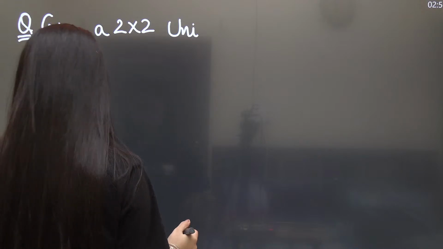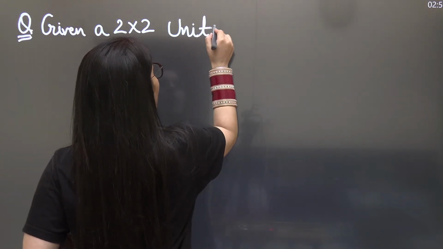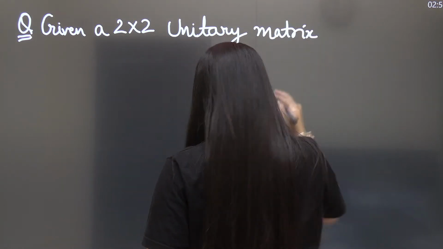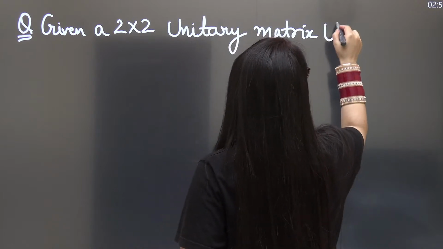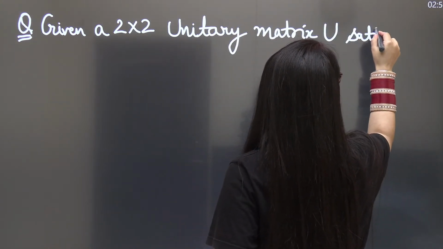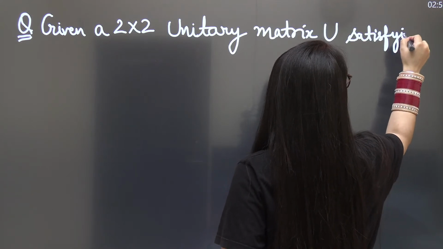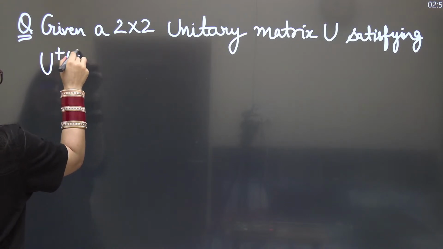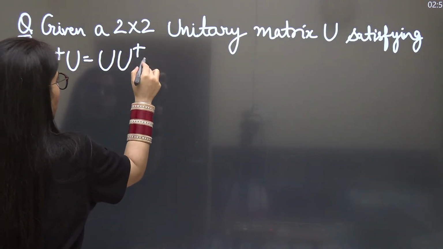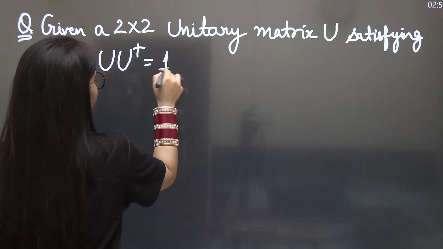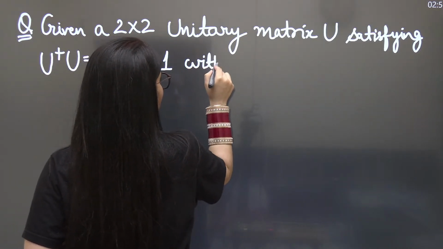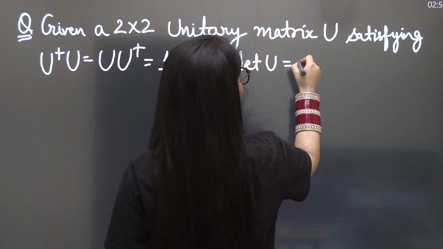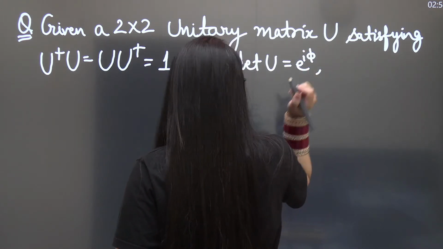Given a 2 by 2 unitary matrix U satisfying U dagger U is equal to U U dagger is equal to 1, with determinant of U equal to e to the power iφ.